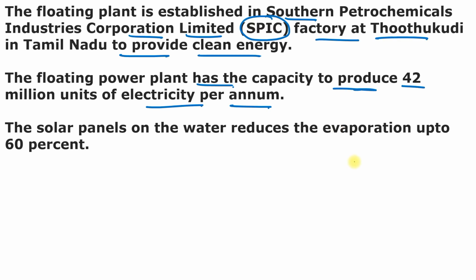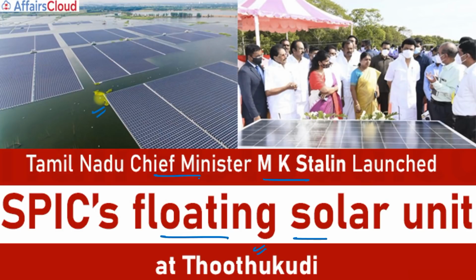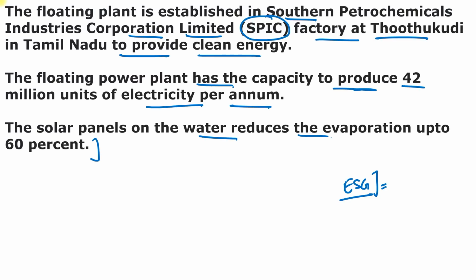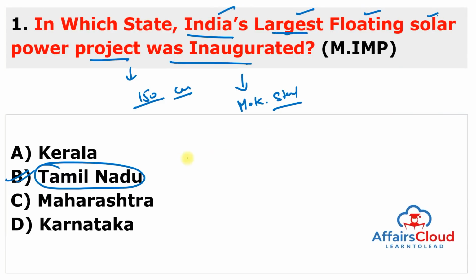And it is Southern Petrochemical Industries Corporation Limited, or SPIC, part of environment, social and governance, or you can say ESG progress, to produce renewable energy. And the solar panels on the water reduce the evaporation up to 60%. You can also see here, these are the solar panels on the water, and it can reduce the evaporation up to 60%. But you can remember about Tamil Nadu here.